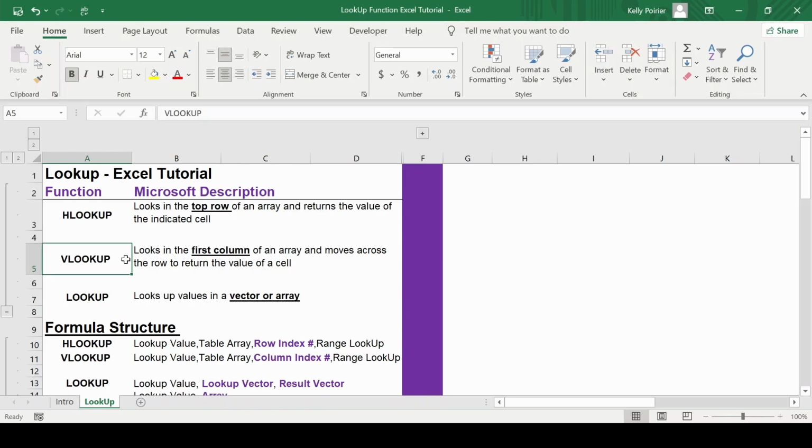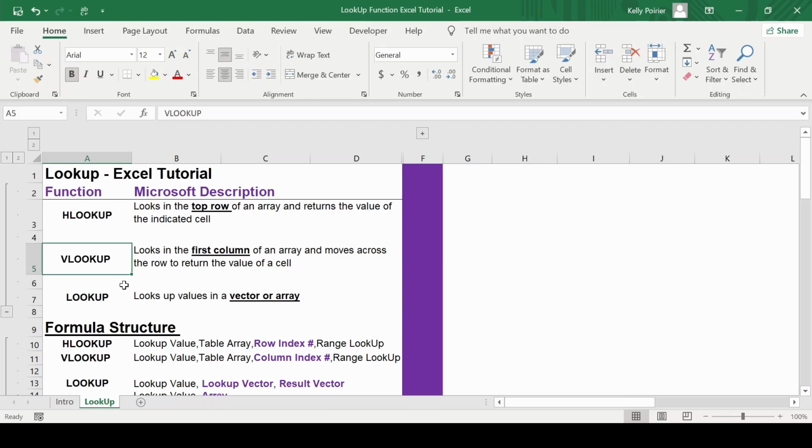Before I start explaining the lookup function, I think it is important to understand the limitations of both the HLOOKUP and the VLOOKUP. For the HLOOKUP, it cannot search for a value that is on top of its lookup value. For the VLOOKUP, it cannot search for a value that is on the left of its lookup value.